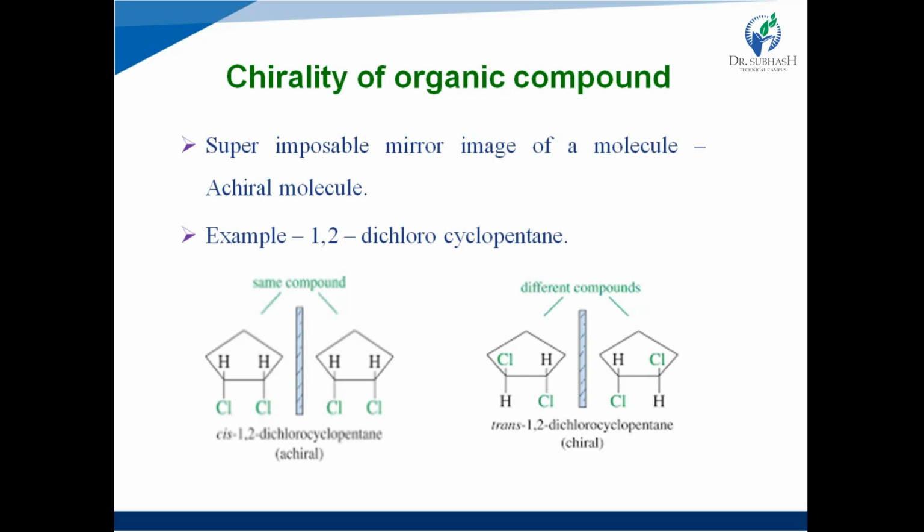Second example is trans 1,2-dichlorocyclopentane, which is chiral. See in the image what happens when the trans molecule of 1,2-dichlorocyclopentane is taken with its mirror image: they cannot be superimposed. That's why it shows chirality, and that's why it is chiral in nature, right?